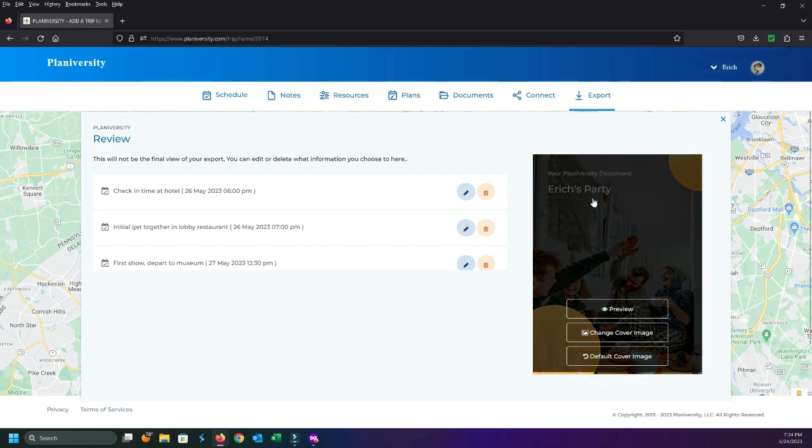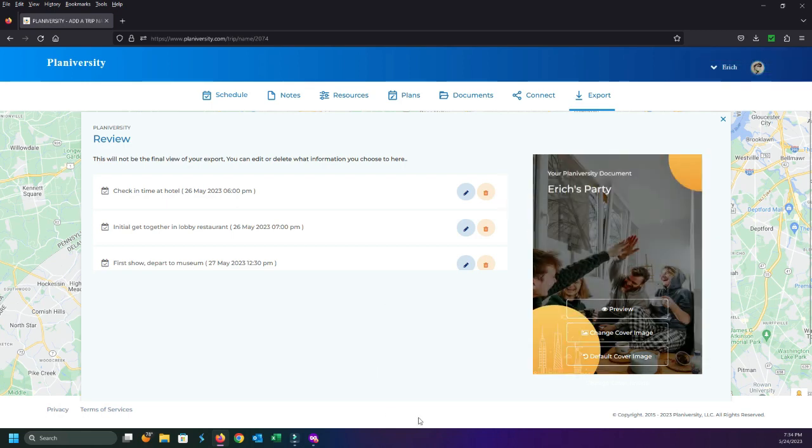Now this is what the cover of my plan is actually going to look like. This is what I'm going to send people. This is the cover of it. Obviously, this is the part where you can have a lot of fun. Everything else is just organizing information. It's building information, but this is where you can have fun. This is where you can put your own stamp on it, and that's enjoyable, right?